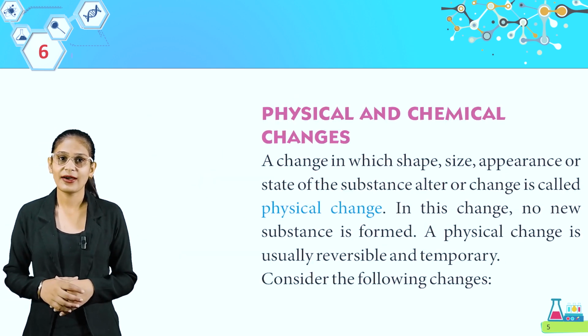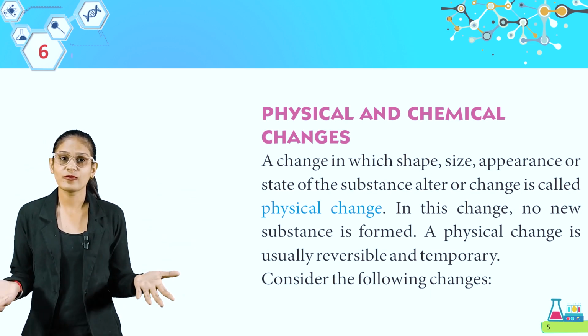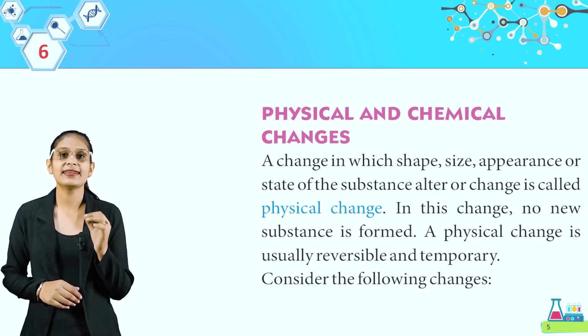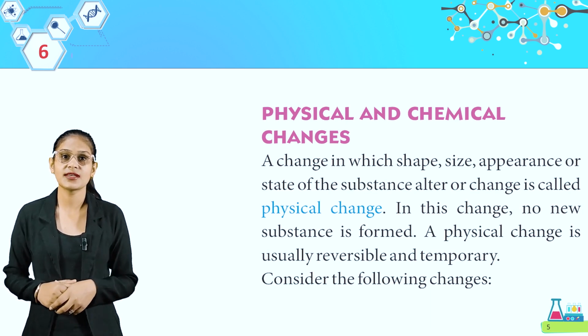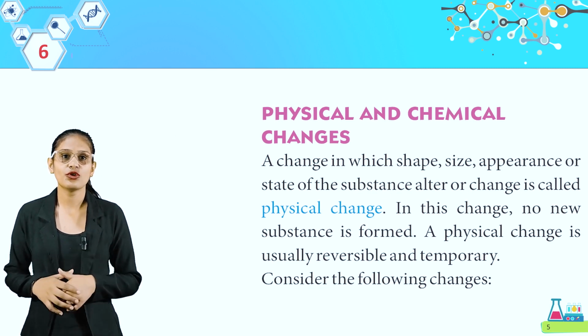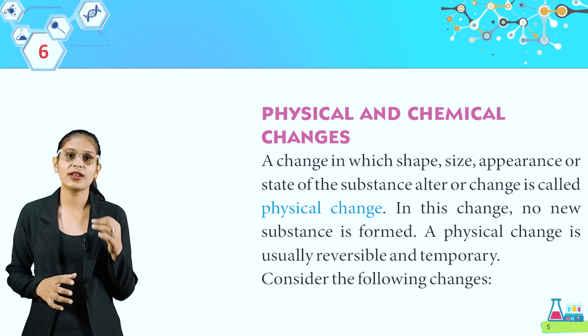Now we have physical and chemical change. So it is also a type of change. Let's read about it. A change in which shape, size, appearance or state of the substance alter or change is called physical change. In this change, no new substance is formed. A physical change is usually reversible and temporary.